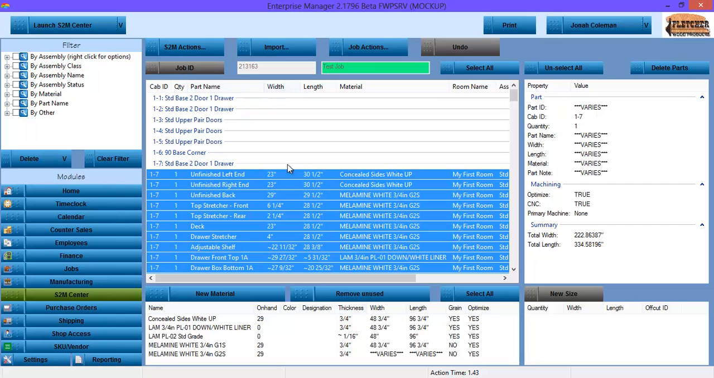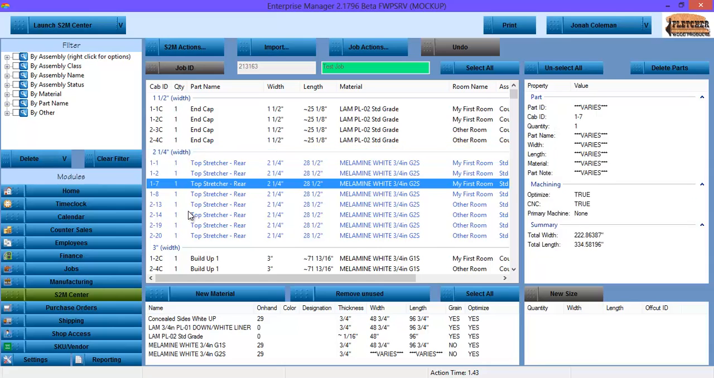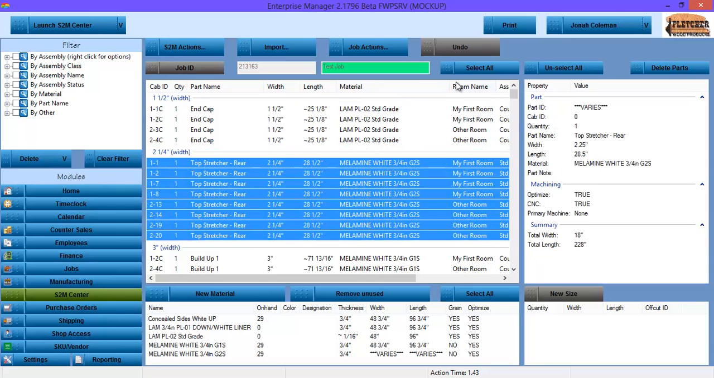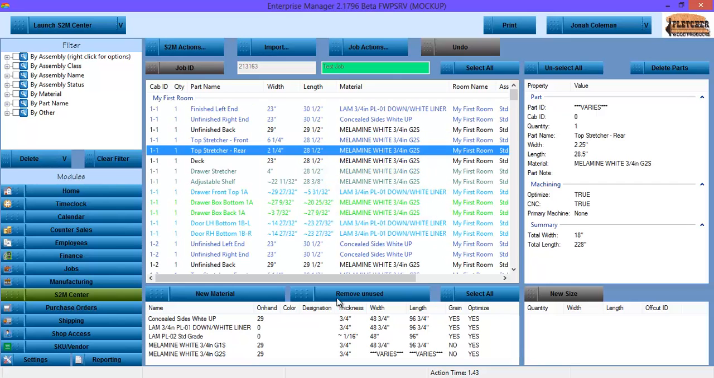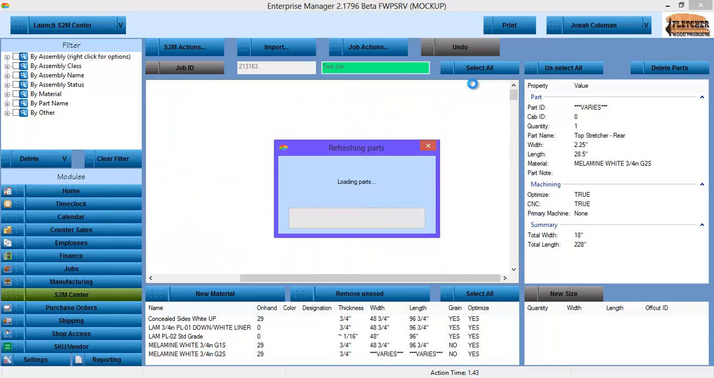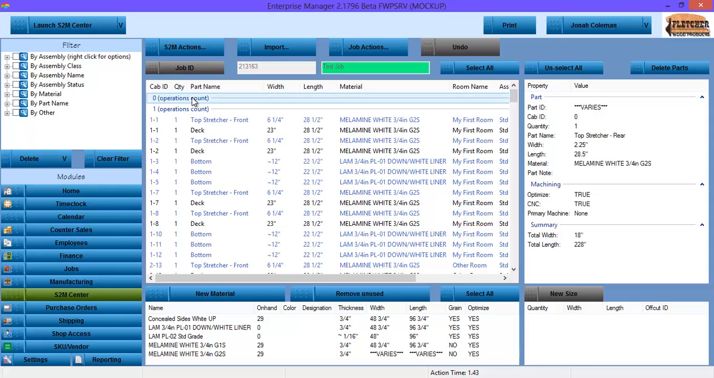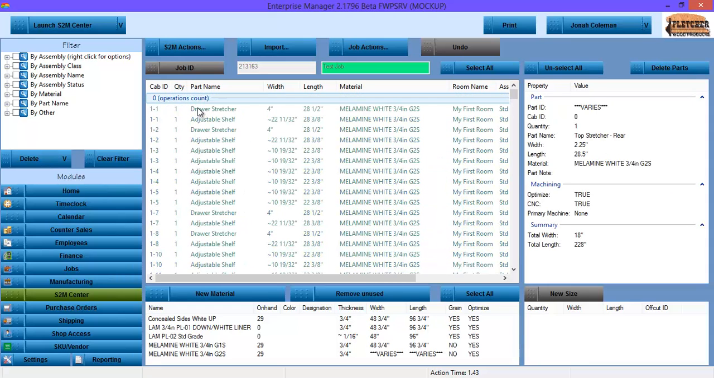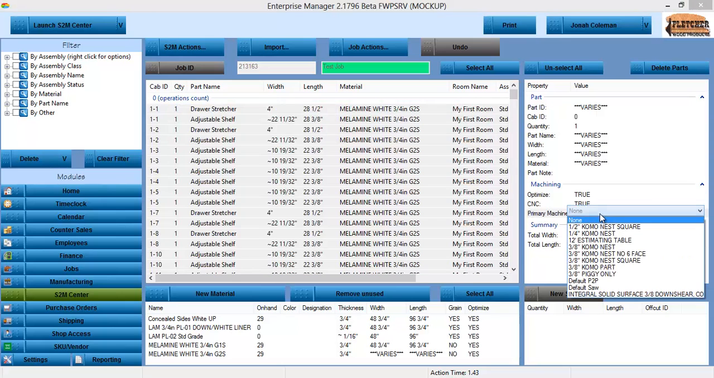We could sort by width. I could select the whole group. We could sort by what room they're in. We could sort by the operations count on the part. So these parts have no operations. These parts have one. Real easy. I could select all the ones with 0 and pick which machine they're going to go to.